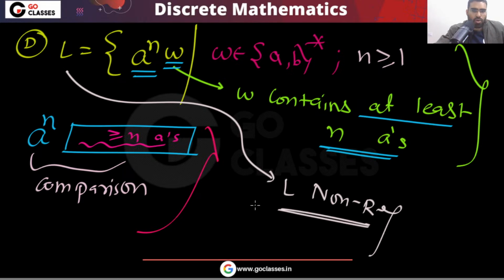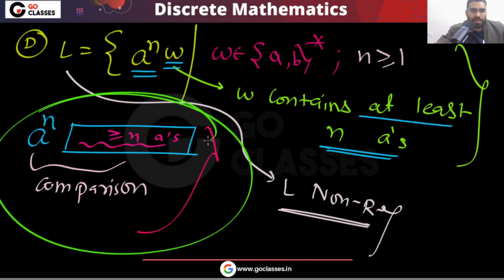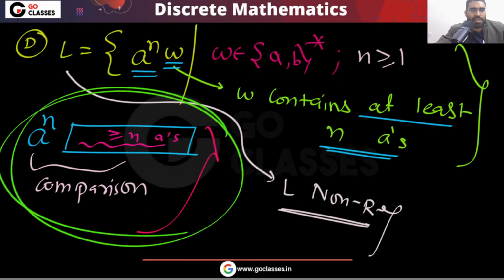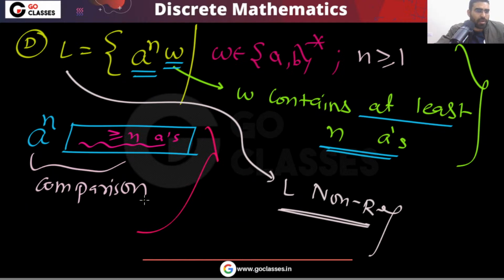Let me tell you, this is wrong. This method of one comparison, two comparisons, three comparisons is a very poor argument. Some language having one comparison is not regular, two comparisons is not CFL, but these arguments are poor.